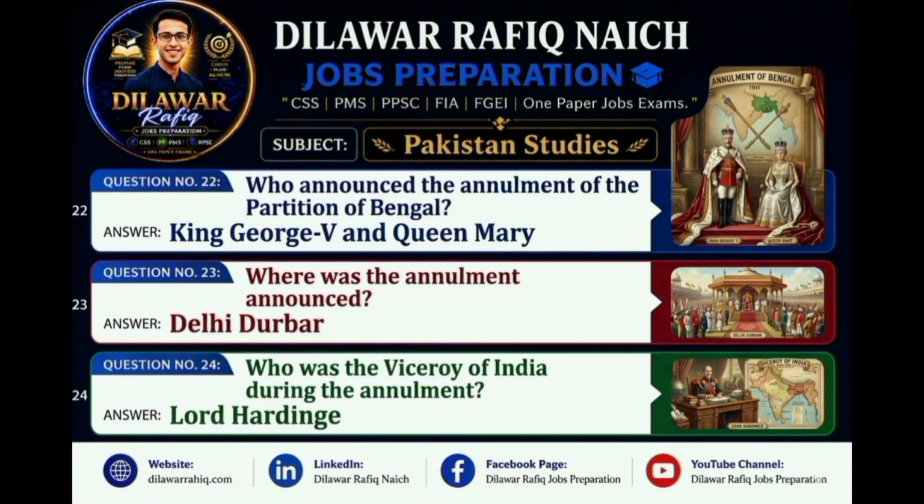Question 22. Who announced the annulment of the partition of Bengal? Answer: King George V and Queen Mary. Question 23. Where was the annulment announced? Answer: Delhi Durbar. Question 24. Who was the Viceroy of India during the annulment? Answer: Lord Hardinge. Simla Deputation, 1906.